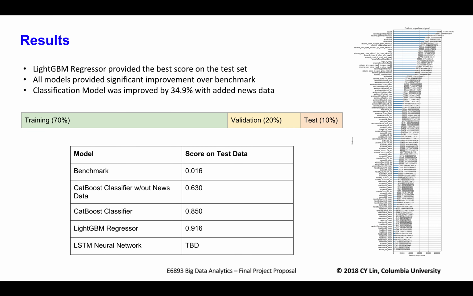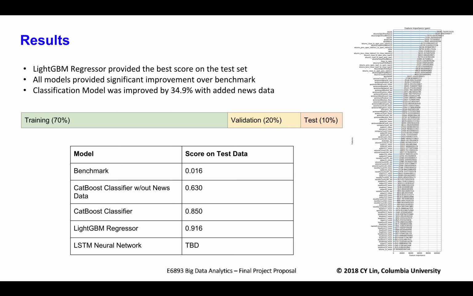We split our data set into 70% training data, 20% validation data, and 10% test data. All 3 models that we used required extensive hyperparameter tuning to ensure that we didn't overfit to the training data, so the validation data set was used in this hyperparameter tuning. You can see the scores that were calculated on the test data for each of the models in the bottom table. As expected, the benchmark model scored very low at 0.016.